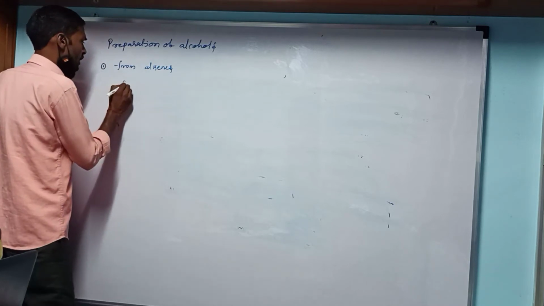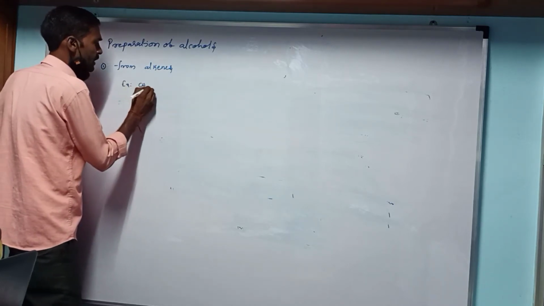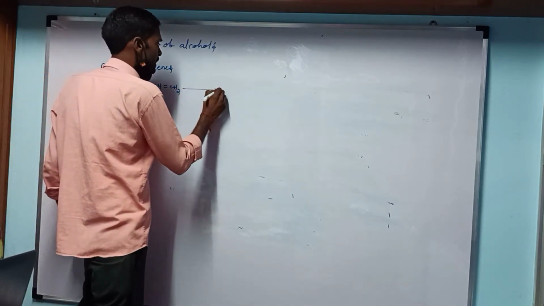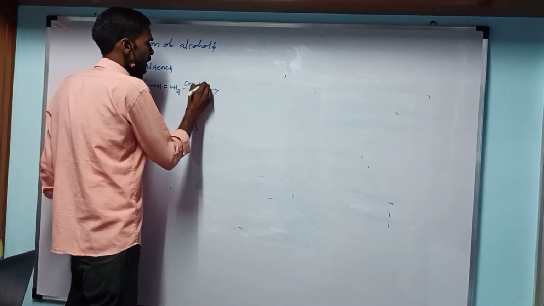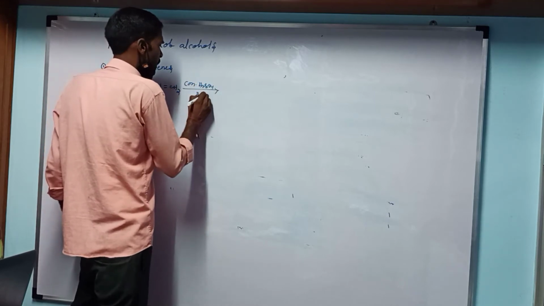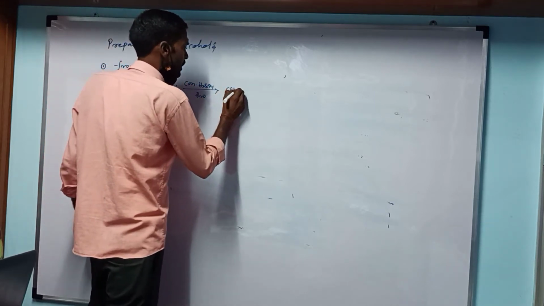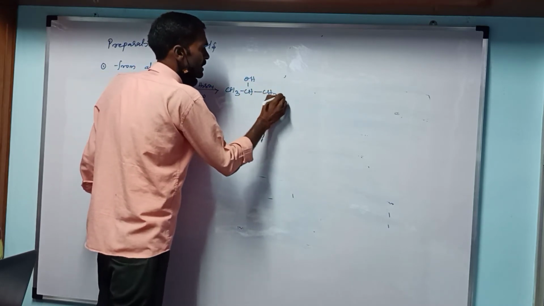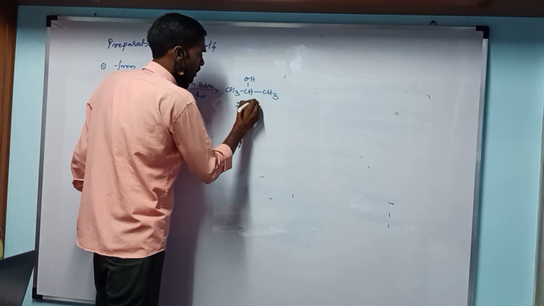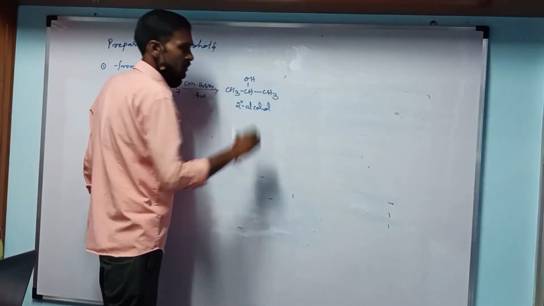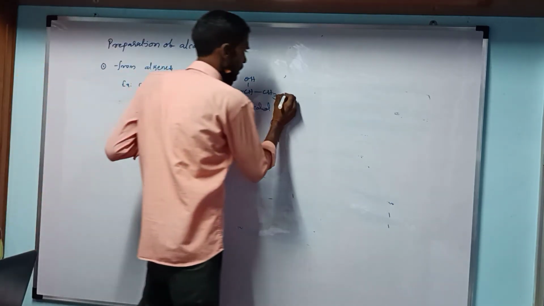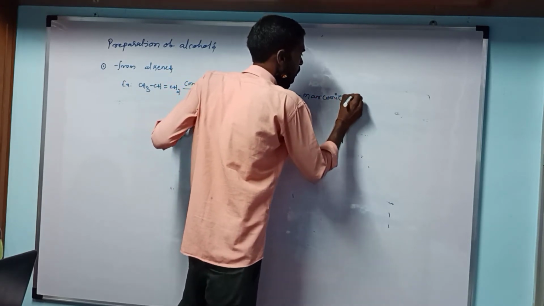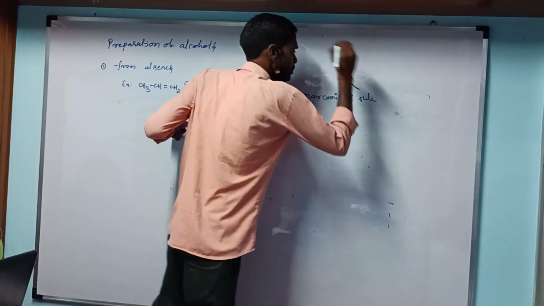For example, in the previous reaction, CH3CH=CH2 reacts with concentrated H2SO4 followed by H2O to produce the compound CH3CHOHCH3. A secondary alcohol is formed. This reaction follows the Markovnikov rule.